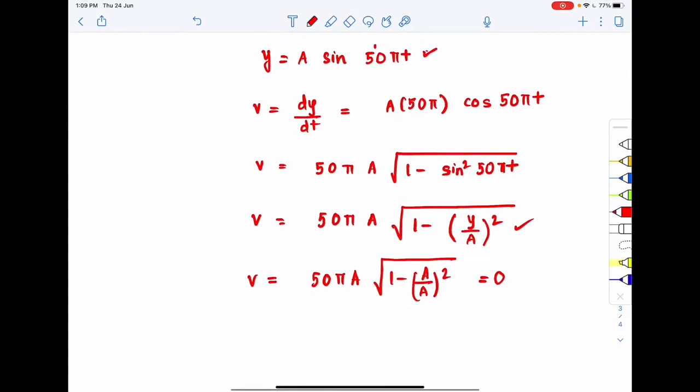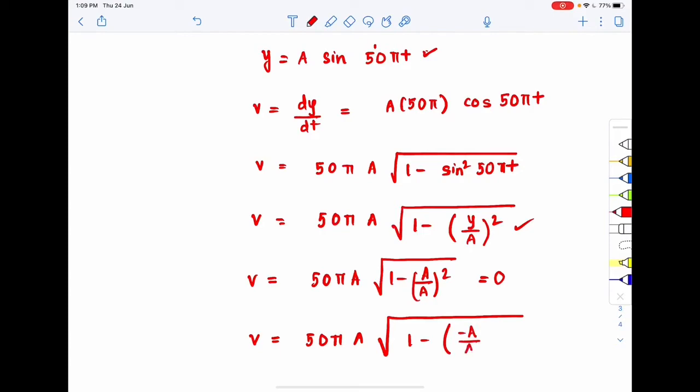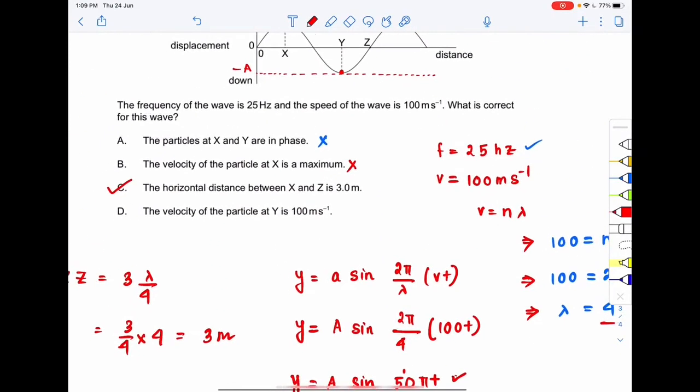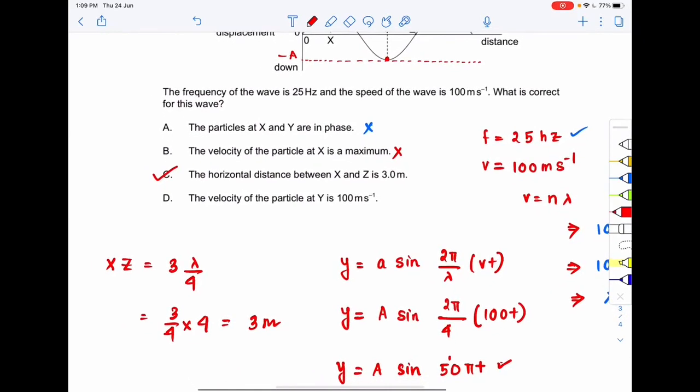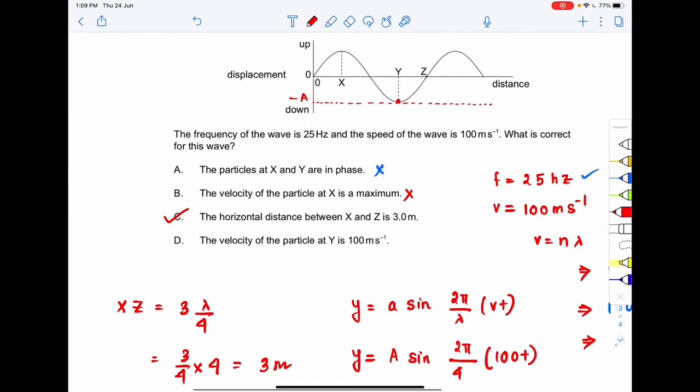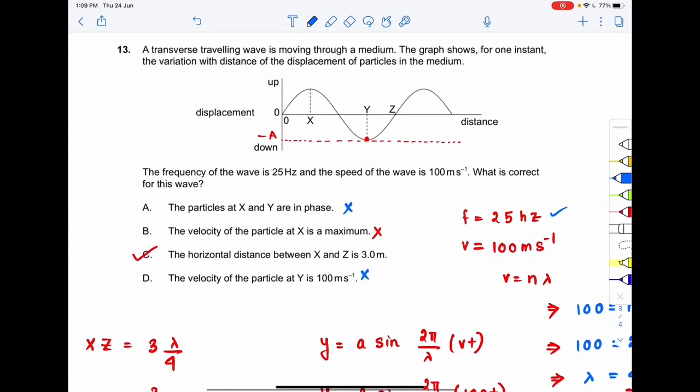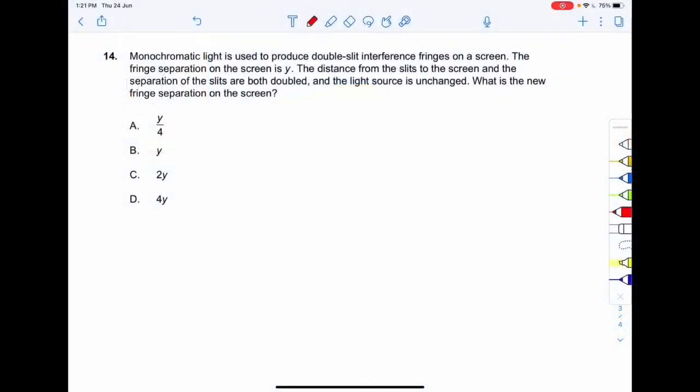If in this equation you put y equal to minus a, velocity becomes 50 pi a times 1 minus (minus a by a) whole square. If you solve this you will get 0. So the velocity of the particle at y is 100 meter per second, this is wrong. So this is also wrong. The correct option to question number 13 is option C. Moving on to the next question, question number 14.